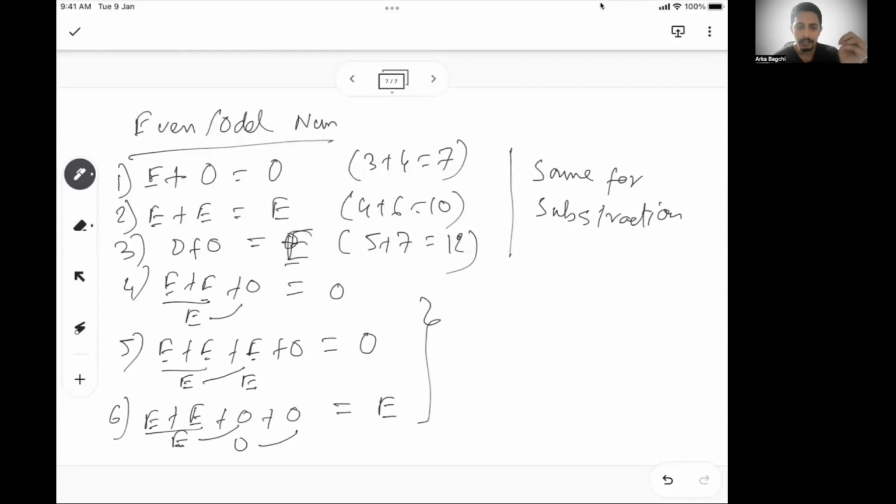In the 6th example, we have 2 even but 2 odd. You will see you will get an even number. Similarly, for another example, if I do even plus odd plus odd plus odd, you will see the outcome will be odd. So basically, this is a very important understanding.